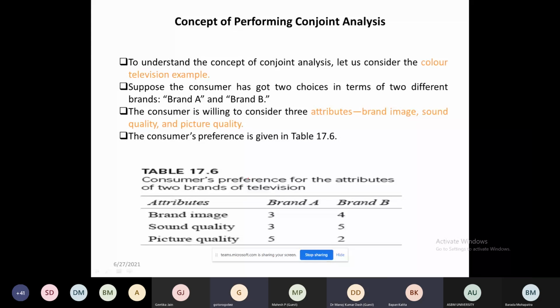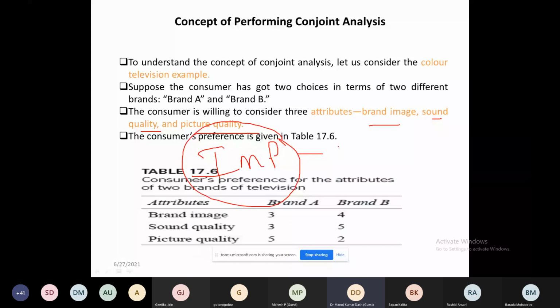Anyone of you? When you have three things, brand image, sound quality and picture quality, what problem is the company facing, or what problem is the researcher interested to answer? Please tell me in one line. Which attribute is given more importance? Very good. Which is the most important attribute the consumer generally prefers? The whole story is based upon the most important attribute. That's all, nothing else.